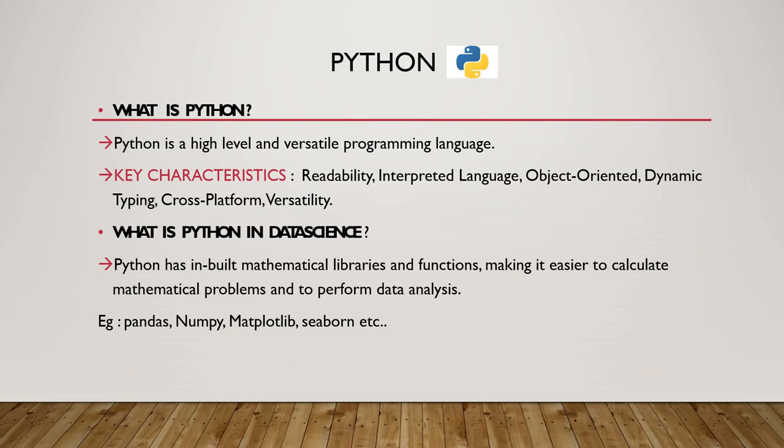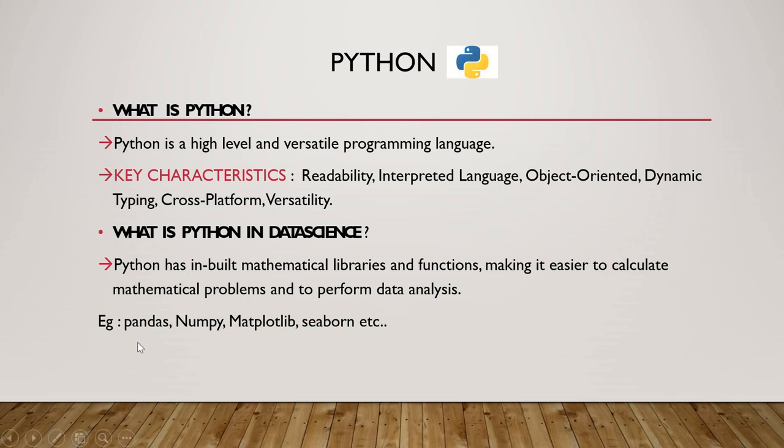Next, we can see what Python is in data science. Why have we preferred to use Python in data science? In order to implement model building, we'll prefer to use Python or R language, but I prefer Python. Python has many inbuilt functions, because in model building we need data manipulation, data wrangling, and data pre-processing. For data manipulation, we definitely need pandas and numpy.